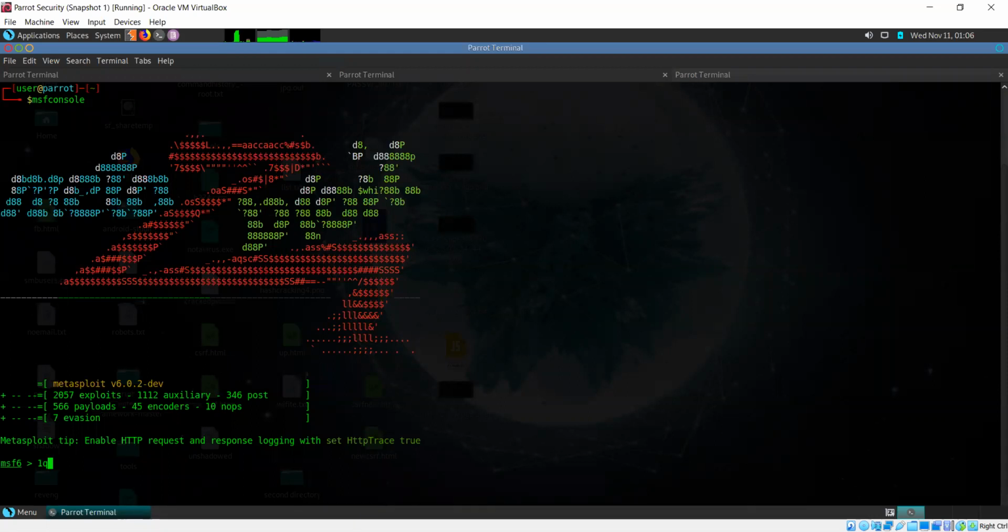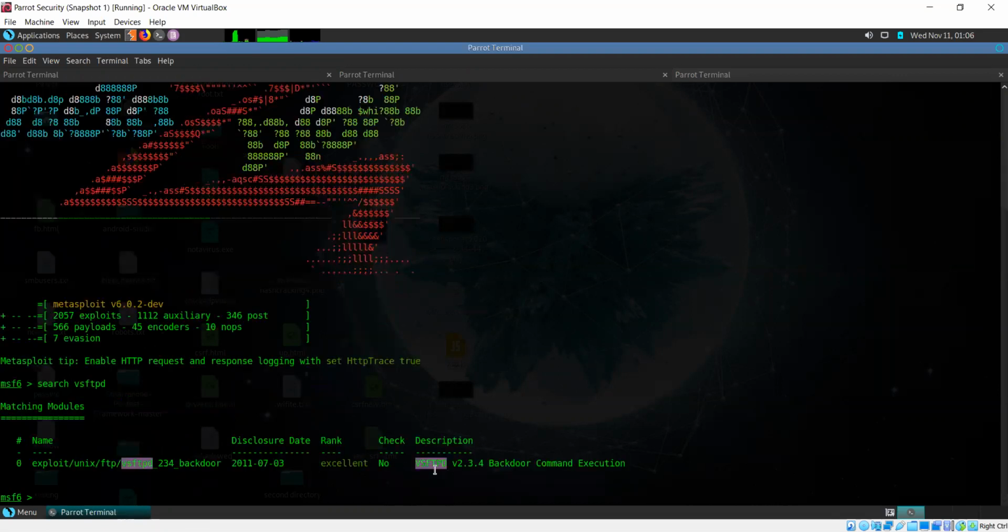So what I'm going to do is search, and I'm just going to say VSFTPD. There's only one exploit for this, only one module, and its description is VSFTPD version 2.3.4. Is it the version that we want? Yes, 2.3.4 is the one.